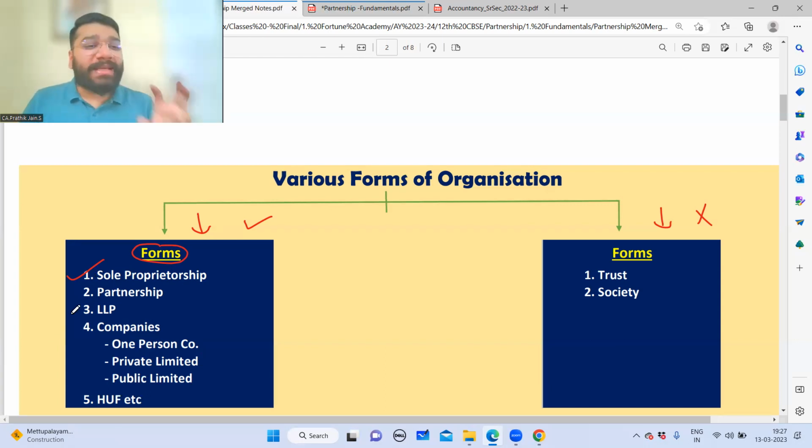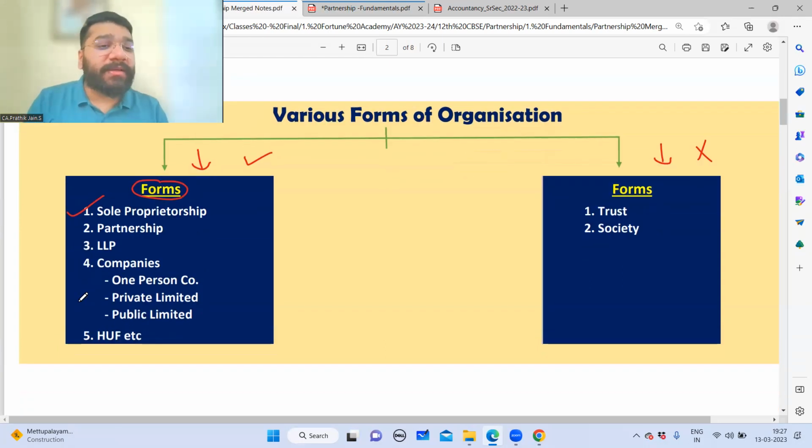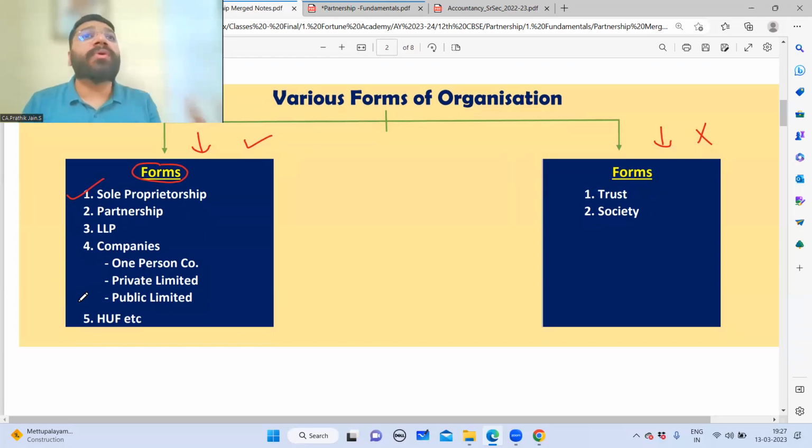Now there are certain inherent limitations in this structure. Therefore, people look up to forming a partnership concern. So we are going to learn what a partnership concern is, and how we do accounting for a partnership concern. Now, a partnership concern also suffers from certain inherent limitations.